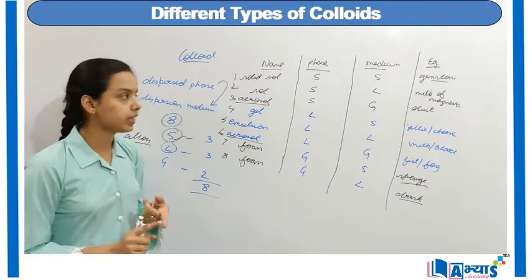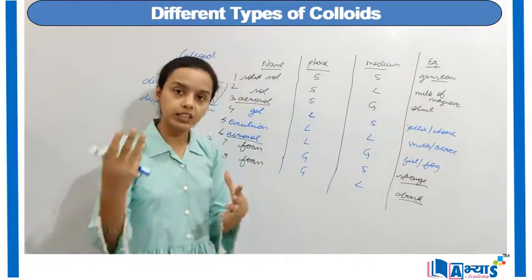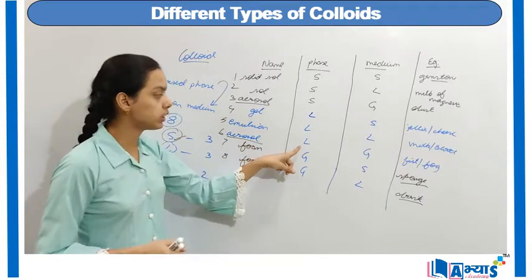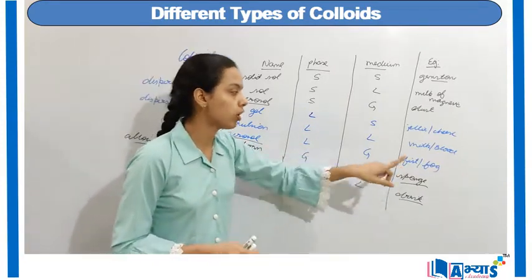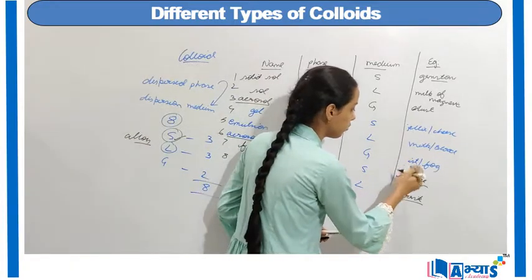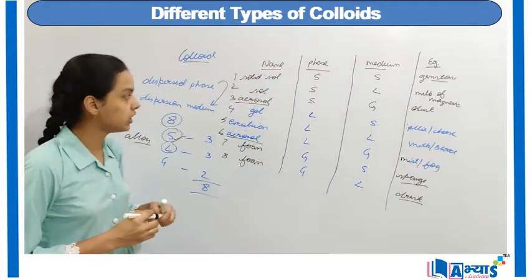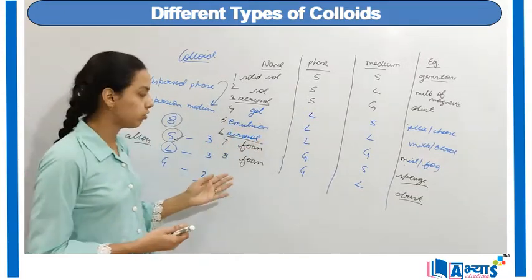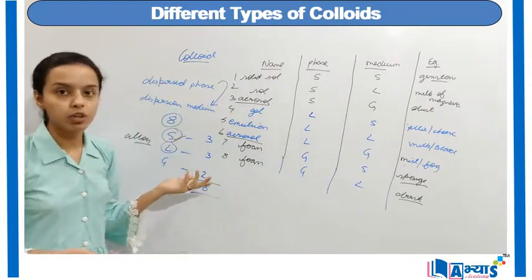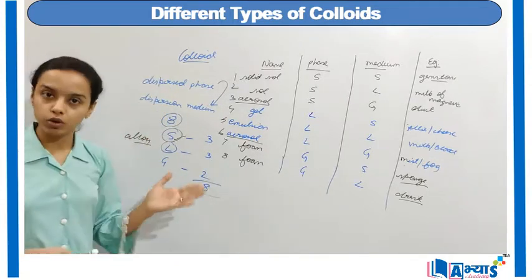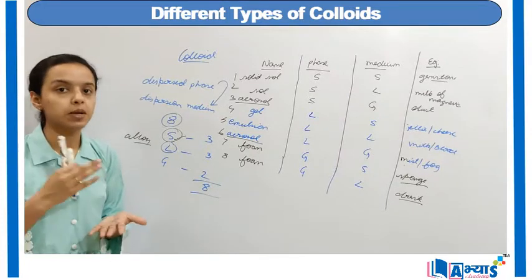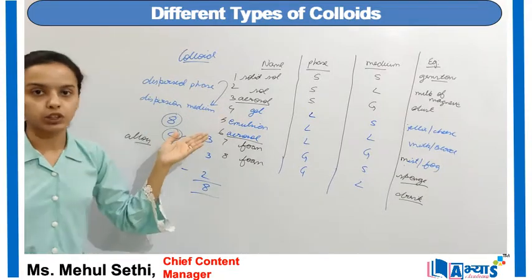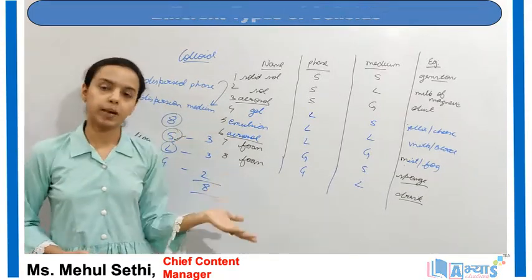But you must know that in the case of solid and gas, the examples are the dust particles, the smoke or the industrial exhaust. But in the case of aerosols in which the dispersed phase is liquid, the examples are fog and mist. These are the 2 important questions which generally come in the examinations: what are the aerosols, and why don't we get gas and gas in the category of colloids. So we have discussed an important concept of colloids. We have discussed the 8 types of colloids based upon the solid, liquid and gas, dividing them into dispersed phase and the dispersion medium. So this was everything about the different types of colloids.